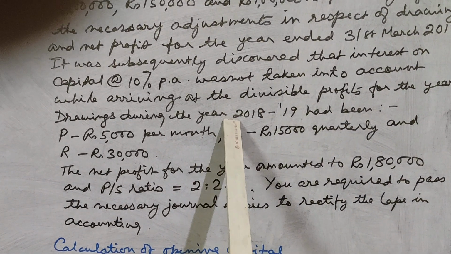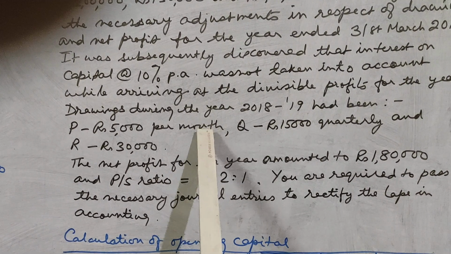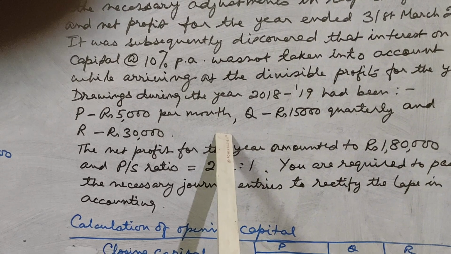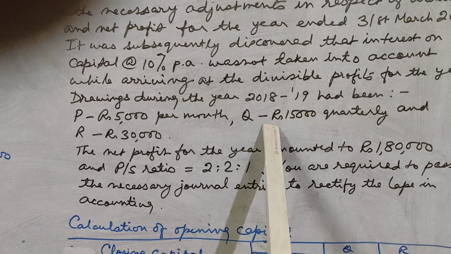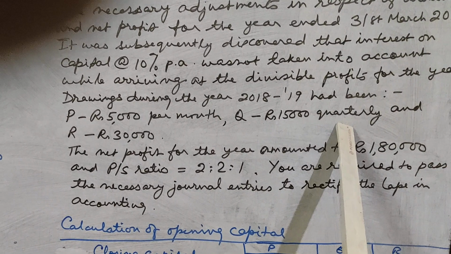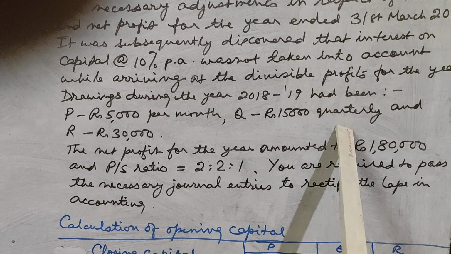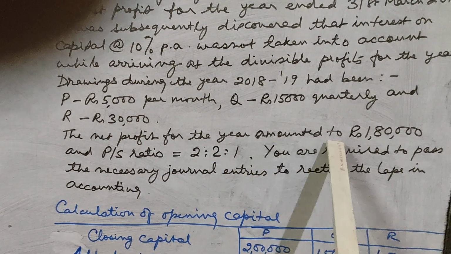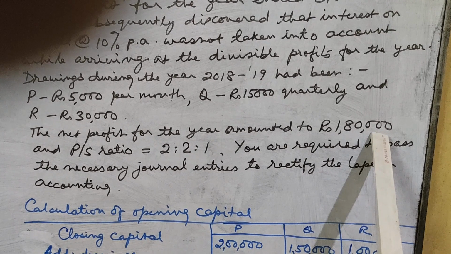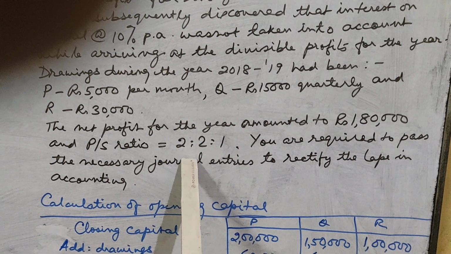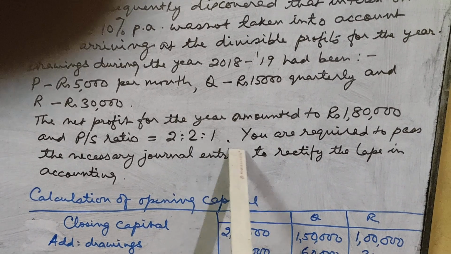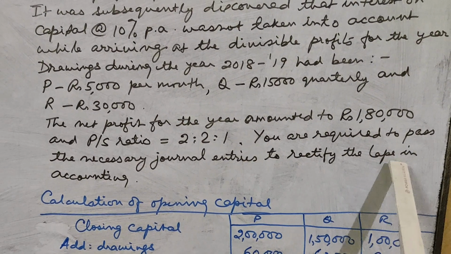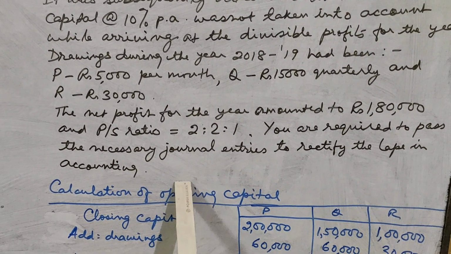Drawings during the year were: P rupees 5,000 per month, that means it will be 5,000 into 12 for the whole year; Q rupees 15,000 quarterly, so Q's drawings will be 15,000 into 4; and R total rupees 30,000. The net profit for the year amounted to 1,80,000 and the profit sharing ratio is 2:2:1. You are required to pass the necessary journal entries to rectify the lapse in accounting.